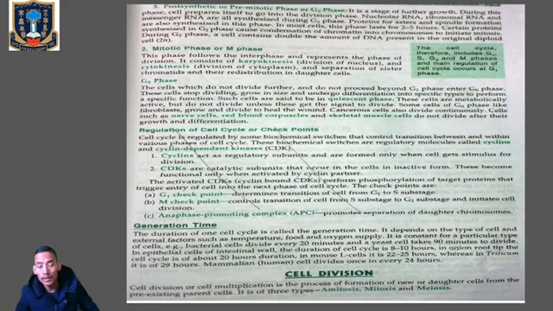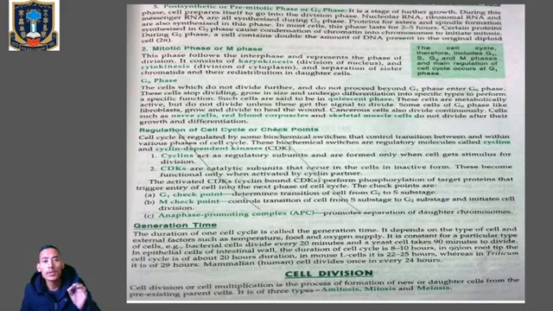Here the nuclear RNA, ribosomal RNA, and messenger RNA are all synthesized, because we have got three types of RNA: ribosomal RNA, messenger RNA, and transfer RNA. So here the mRNA, rRNA, and nuclear RNA all will be synthesized. Then proteins for aster formation and spindle fiber formation are also synthesized during the G2 phase. Mainly this phase usually lasts for about 2 to 5 hours.